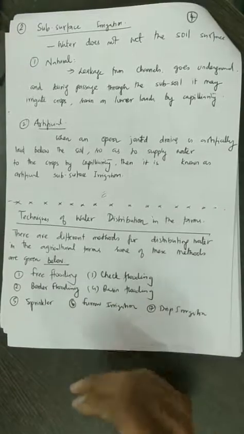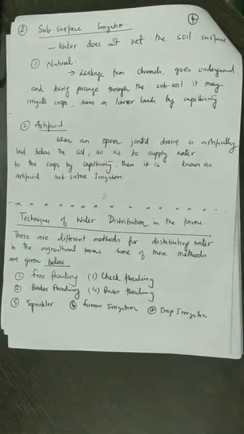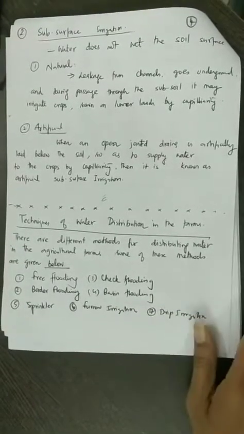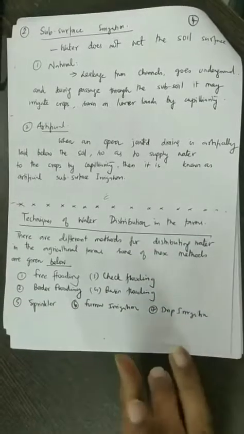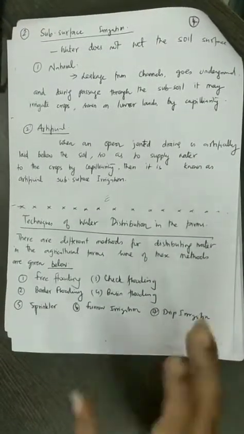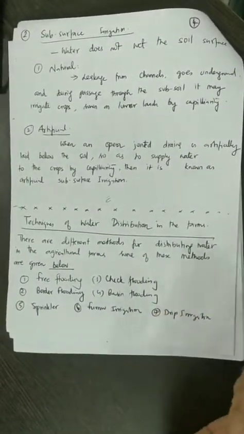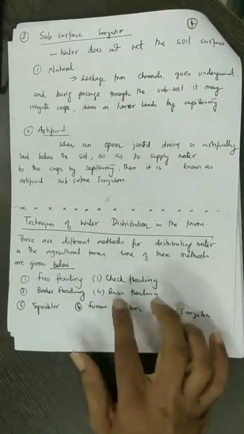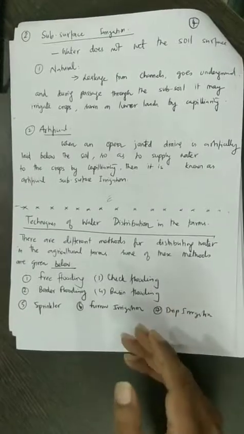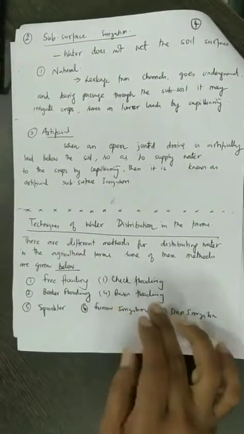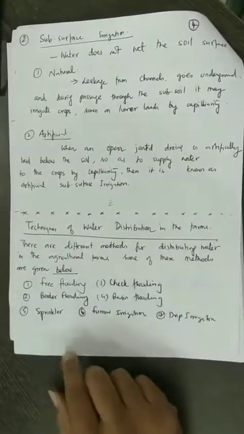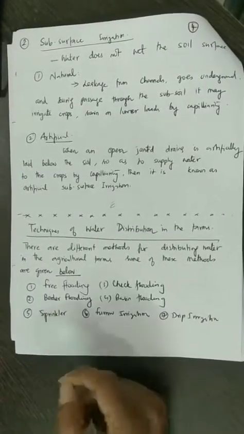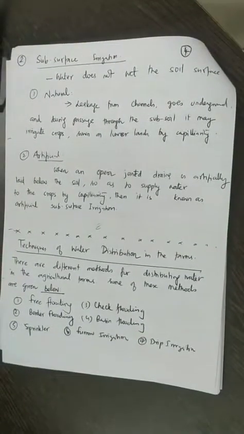Whenever there is excess water, it overflows and then it moves on to the next field and so forth. In the case of basin flooding, a basin kind of a structure is created in the field and water is allowed to stay there for a long time. For example, the rice or the paddy which is grown in our areas is an example of basin flooding. And in sprinkler irrigation, you have water drips directly to the root zone.